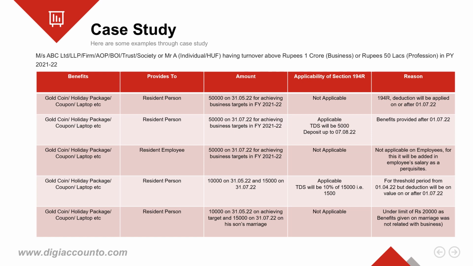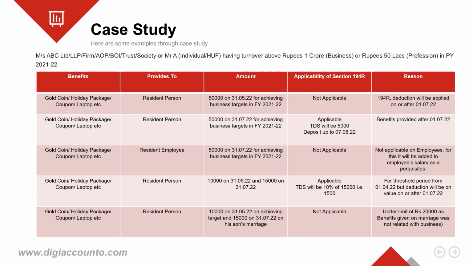In case 5, the person paid a benefit to its resident customer of rupees 10,000 on 31st of May 2022 on achieving business targets, and rupees 15,000 on 31st of July 2022 on the occasion of his son's marriage ceremony.